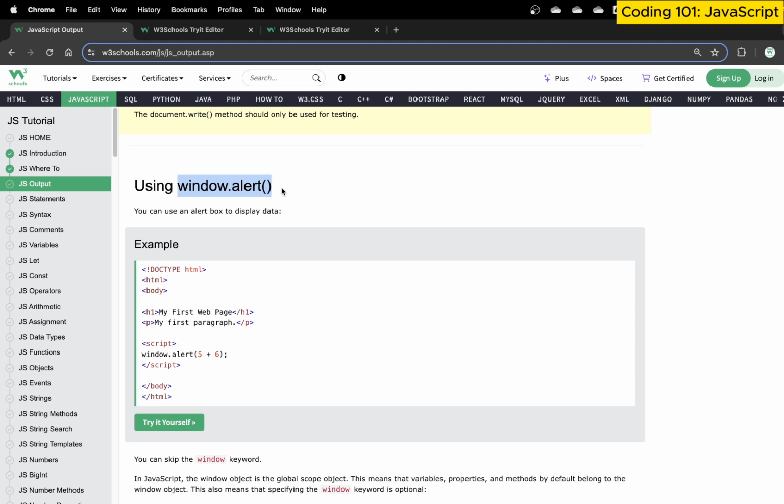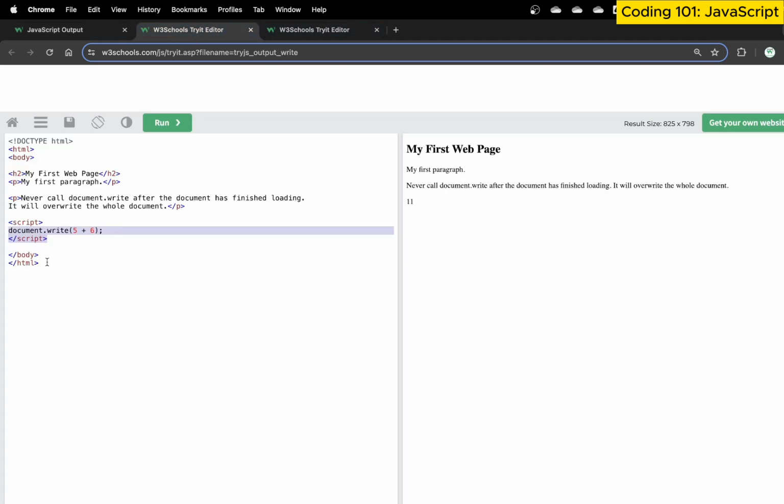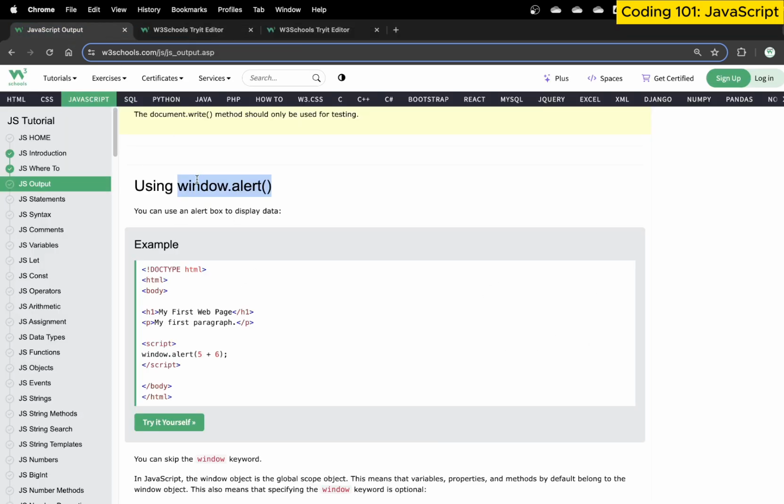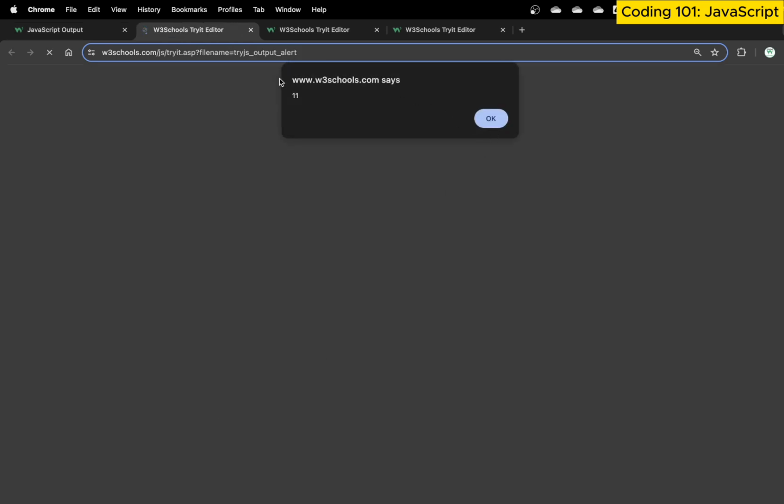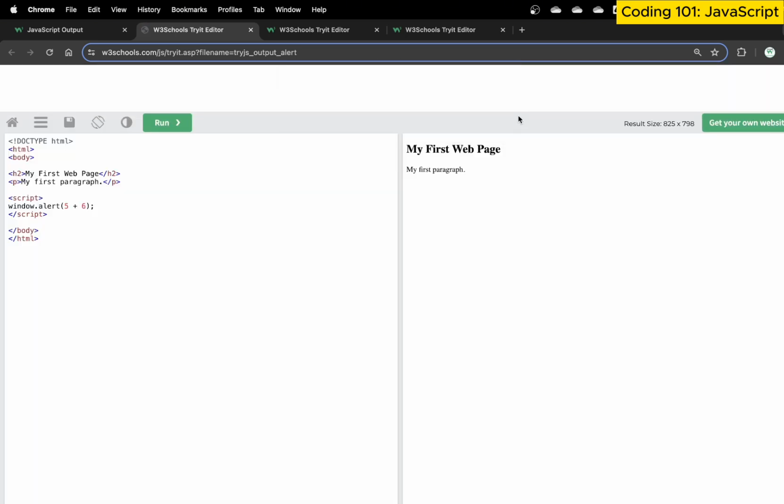This is a cool way of generating a pop-up window. Do note that we are using window here, not document. Document.write means write on my current web page, but at this moment we are using another object called window. If I execute it, it gives me a message as a pop-up window and it says 11. If I click OK, it loads my page.